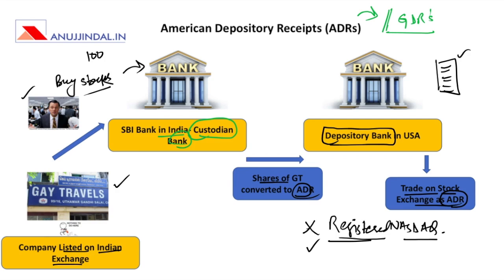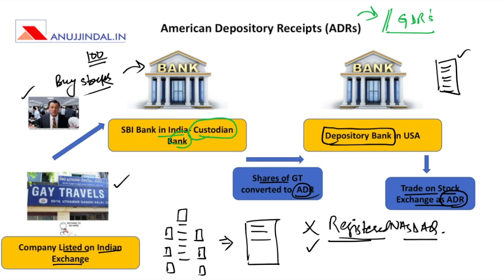So therefore what is happening is rather than trading the shares of all these 100 companies separately, the American bank has converted all these stocks into one security, which will be termed as American Depository Receipt. So 100 stocks are here. All these have different securities, different notes which say what exactly is the stock, but this is then converted into one security, one piece of paper, which will be called as American Depository Receipt.